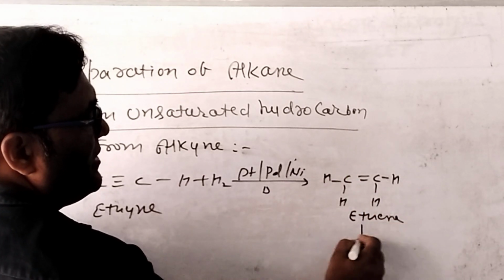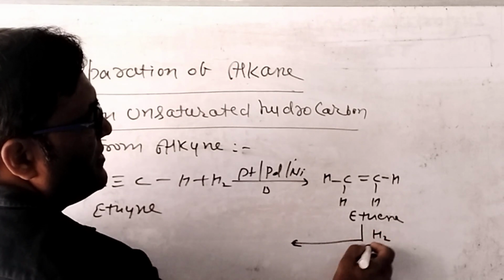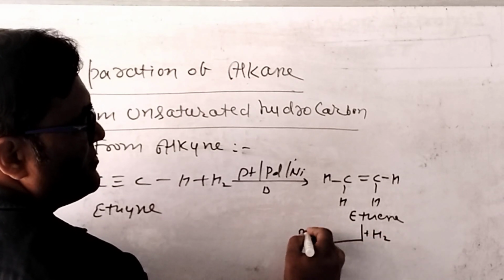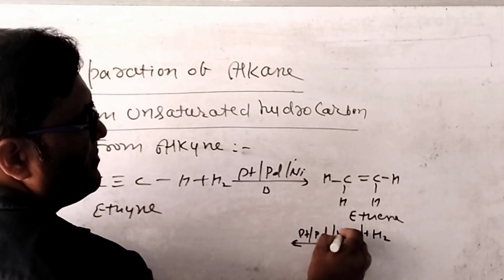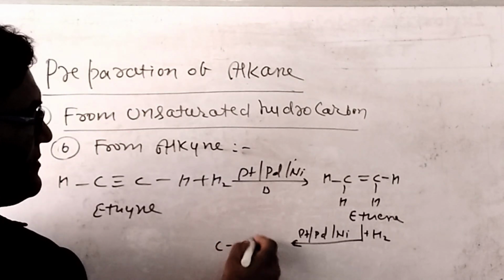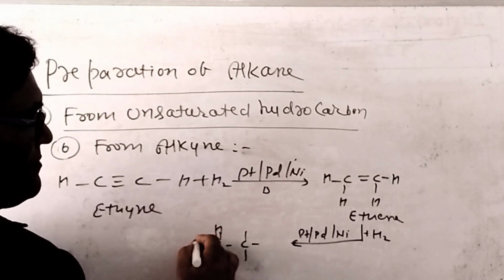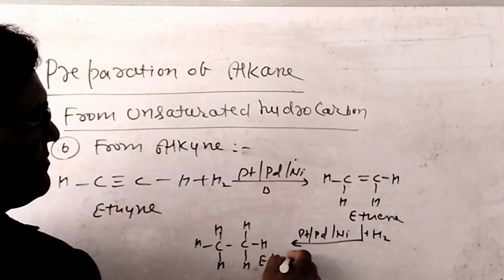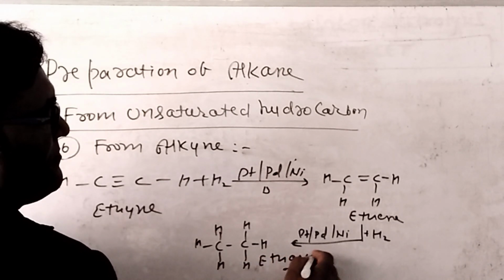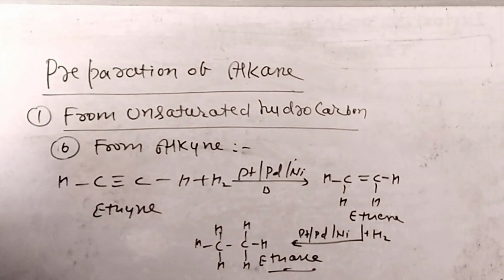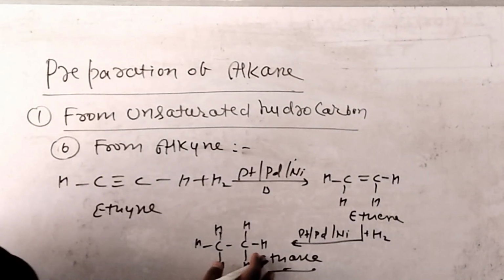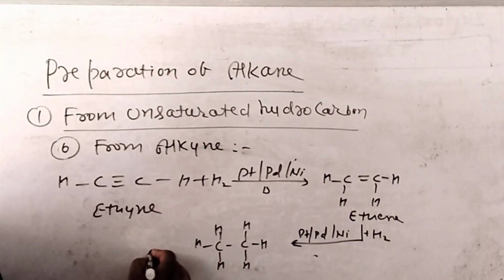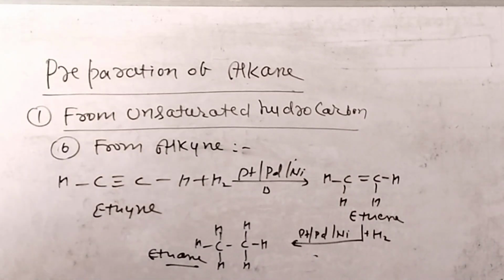Whenever ethene reacts with H2 in presence of Pt, Pd or Ni, we can get ethane. This is another process. You can take a screenshot.